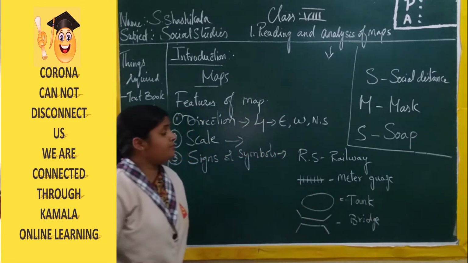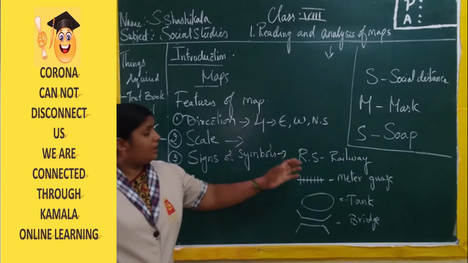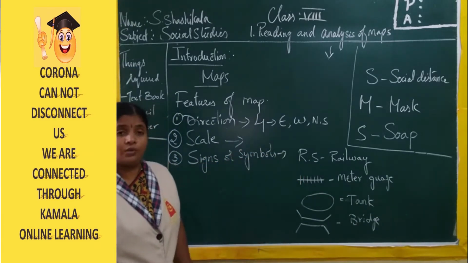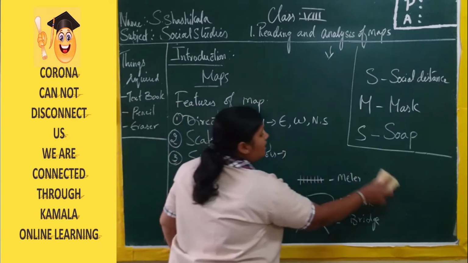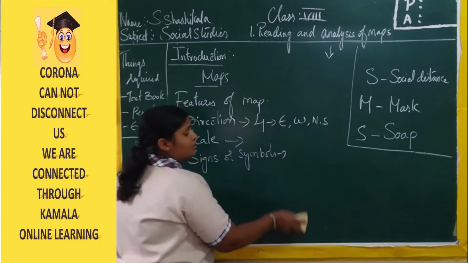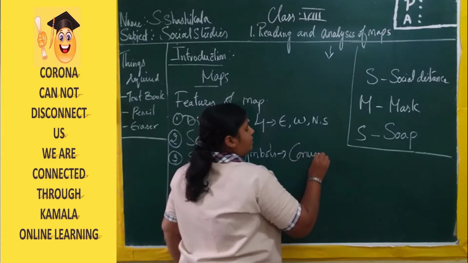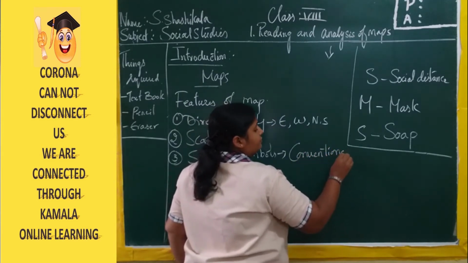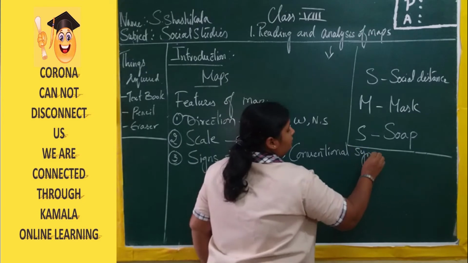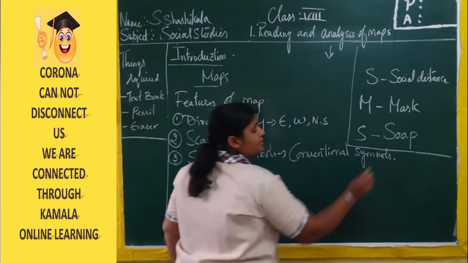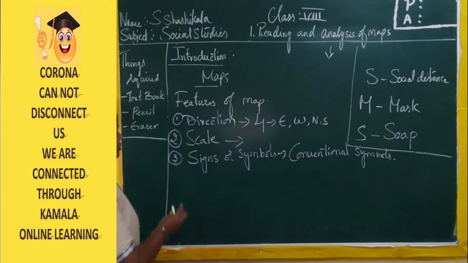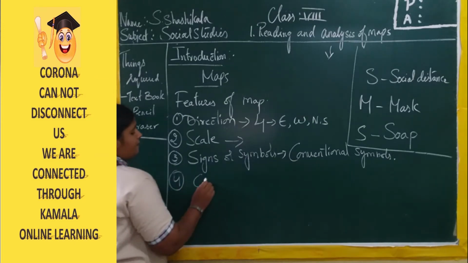Here we have many symbols or signs. With the help of these we can identify places very easily. So these signs and symbols are known as conventional symbols. Now the fourth one is color.